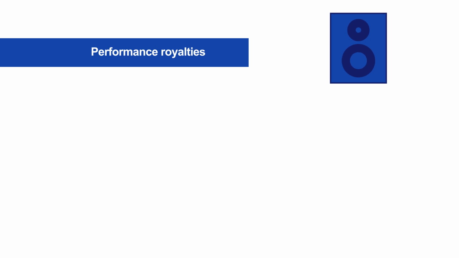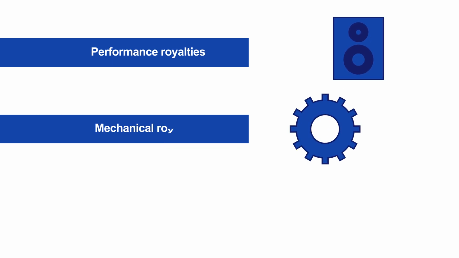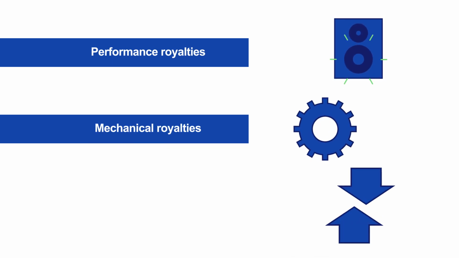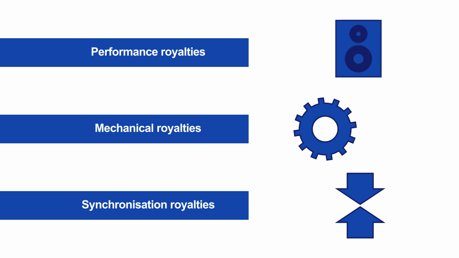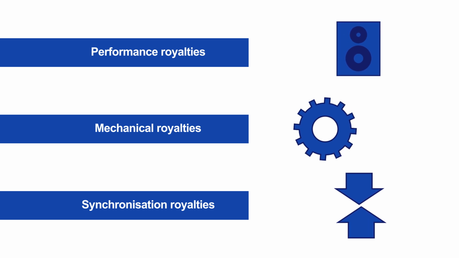So yeah, collecting royalties was a nightmare back then, but even today it is still really complicated. There are multiple types of royalties to distinguish between. You have performance royalties, mechanical royalties, synchronization royalties, and more. And each one comes with its own set of rules, organizations, and collection methods. If you're feeling lost already, don't worry. You can check out our previous video where we break down all the royalties and explain all of them in detail. So essentially, you've got to manage all these different streams and understand how each one works.